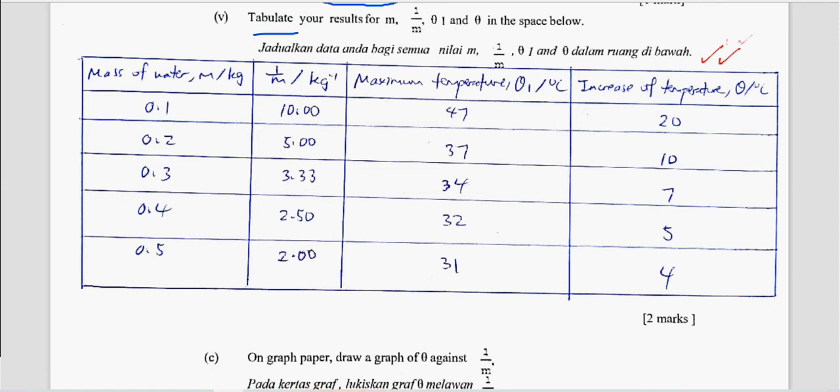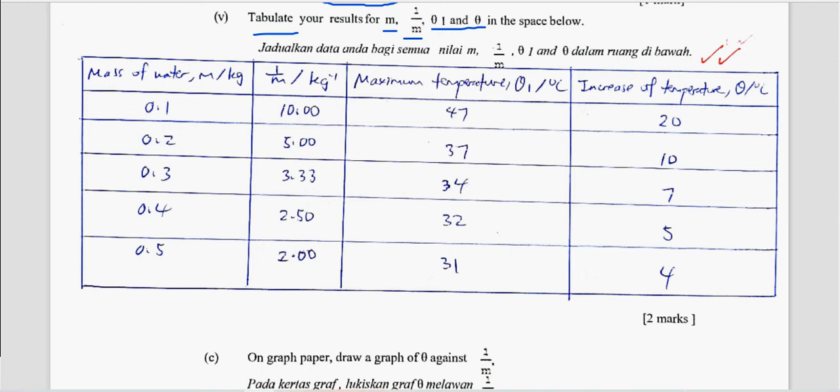Okay, so when you tabulate your data, so need to be careful. Check on the value that they give, the quantity that they give. It should be arranged, okay, starting from the manipulated variable and then the responding variable. So if let's say the arrangement is not in sequence, okay, make sure you remember to write manipulated first. But normally they will give you in sequence, alright? So here mass, and then 1 over m, and then your theta 1, and theta.